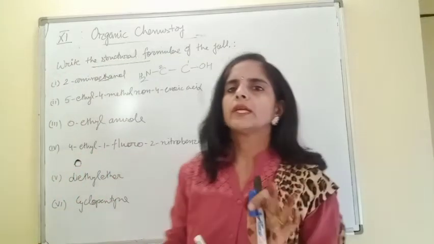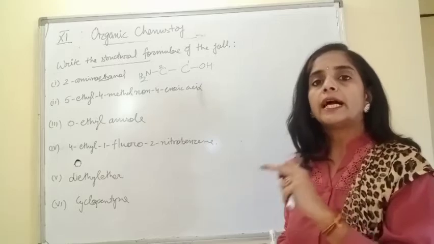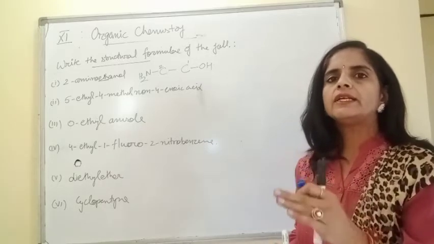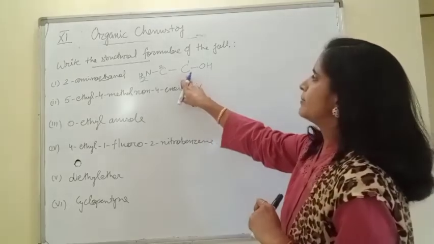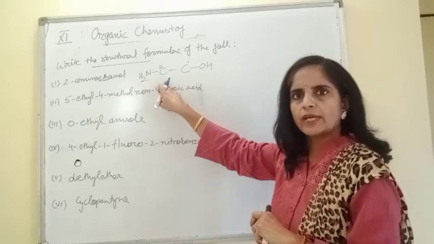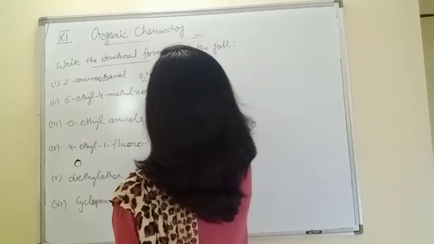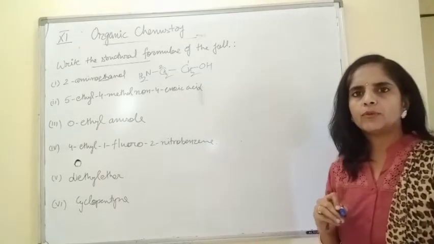So complete. Now this formula is written, but now give hydrogen according to the free or unsatisfied valency of each carbon. Like for this carbon, 2 valences are unsatisfied. Same here also, 2 valences are unsatisfied. So give 2 hydrogen to each carbon. This is the way to write a formula.